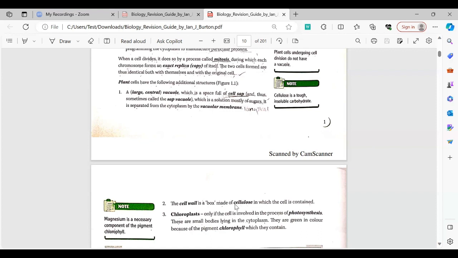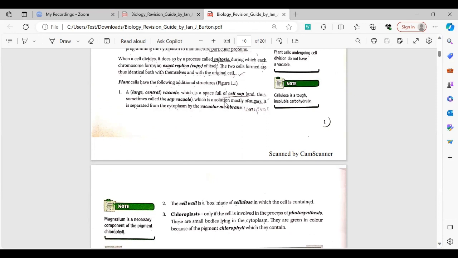Now you need to know that only plant cells contain cellulose. Other organisms, such as fungi, have a cell wall consisting of chitin, which is basically a protein, while animal cells don't have cellulose. Now, what is the function of the cell wall? The cell wall provides rigidity. If you place a plant cell in water, by osmosis water goes into the plant cell, and the cell wall will apply opposite pressure onto the cell and prevent it from bursting, unlike animal cells which are haemolysed.